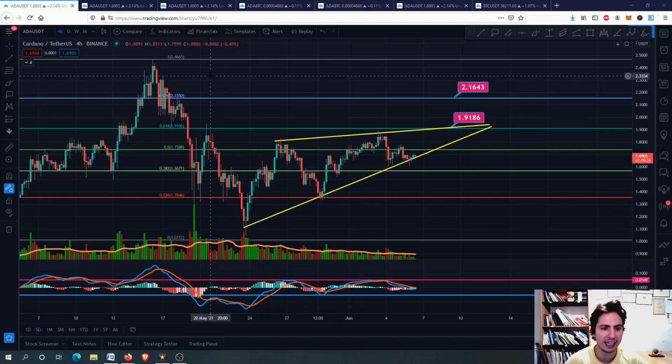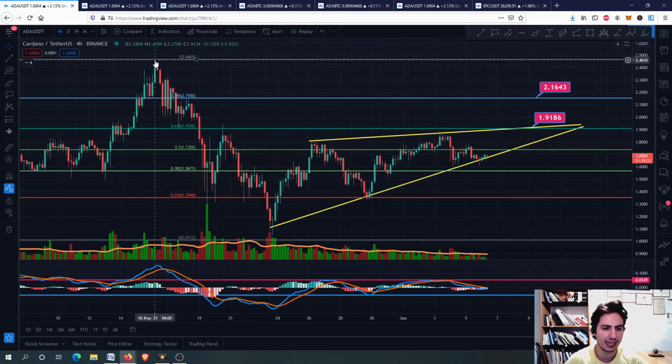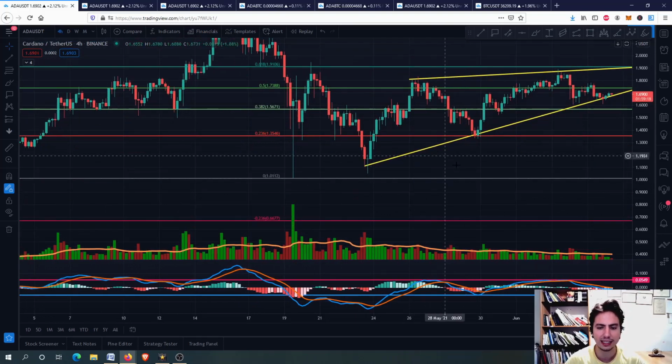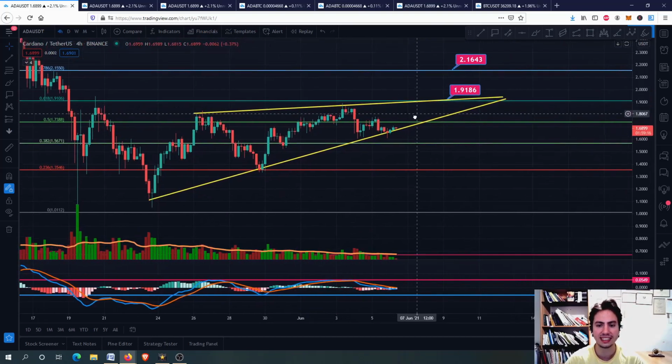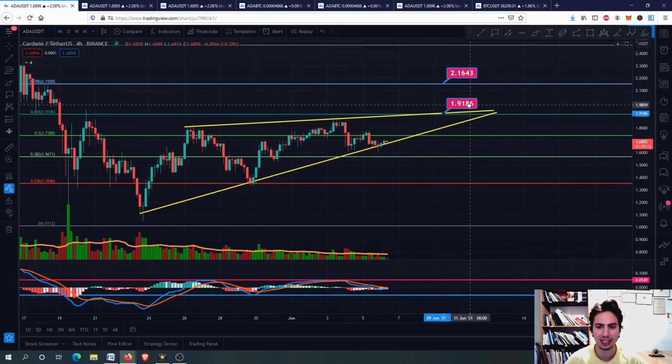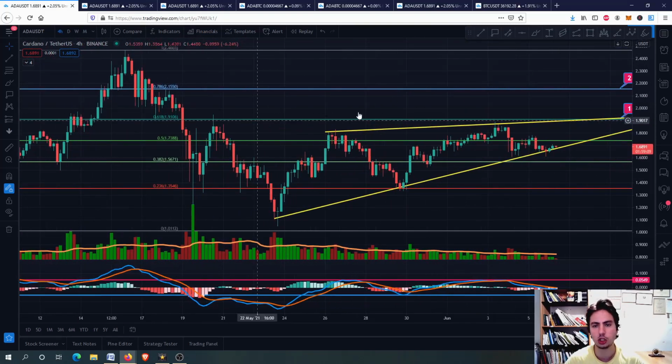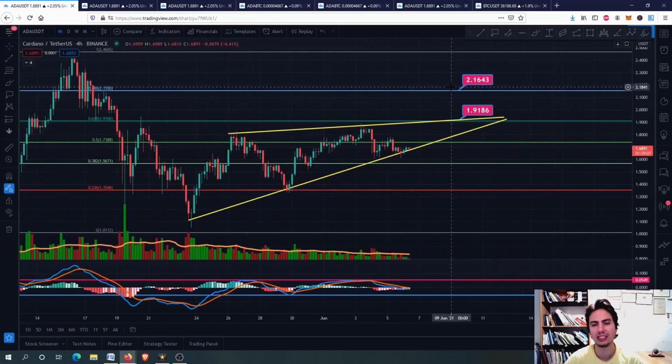Let's go quickly, guys, to the Fibonacci retracement, starting from this top right here, 16th May, as you can see, ending up to this bottom, 19th May. I want to find important resistance levels. Our first is 1.91, our most important one, the 0.618 Fibonacci retracement level. Our next is 2.16 USDT, the 0.786 Fibonacci retracement level.